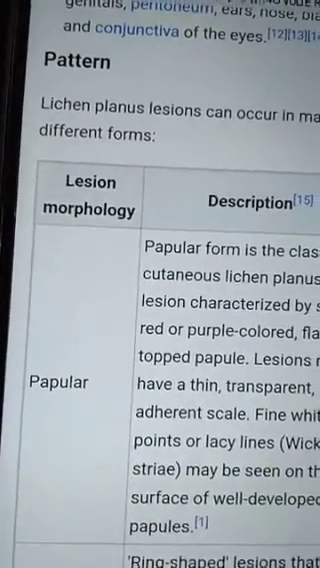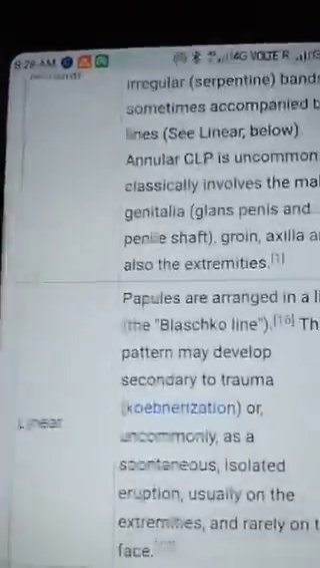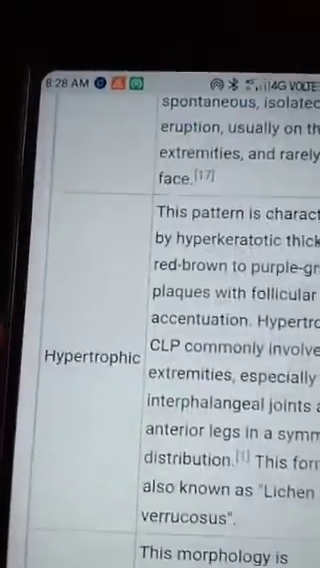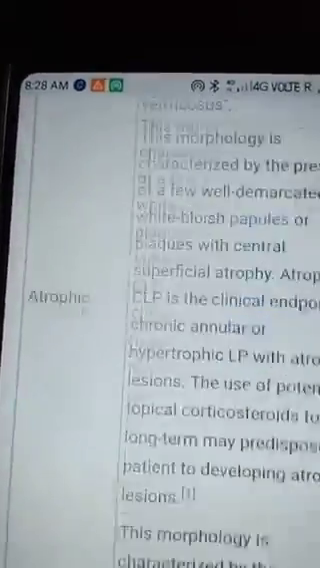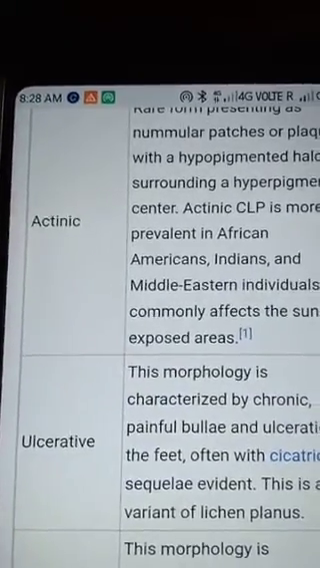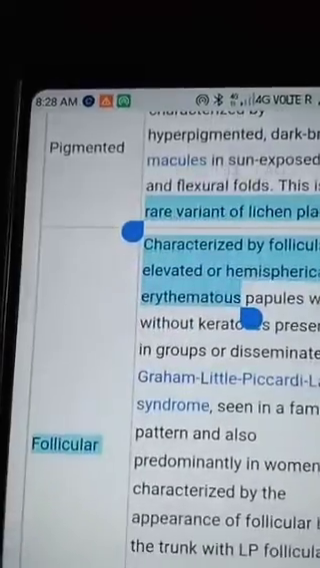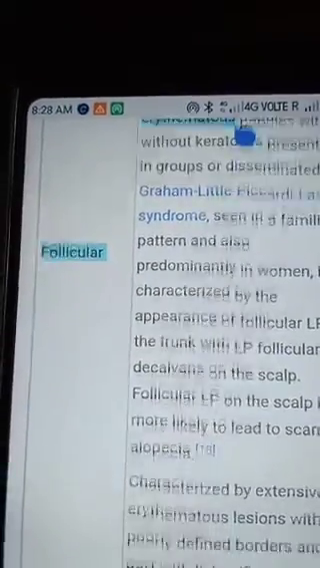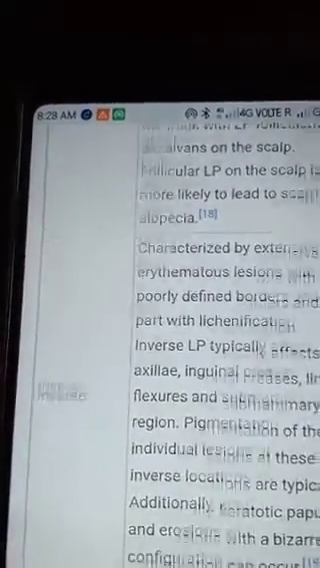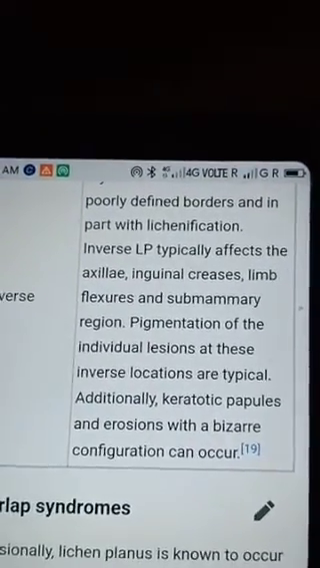What are the various types of lichen planus? We have papular, annular, linear, hypertrophic, atrophic, bullous, actinic, ulcerative, and pigmented. And lastly, follicular and inverse varieties, the various forms of lichen planus.